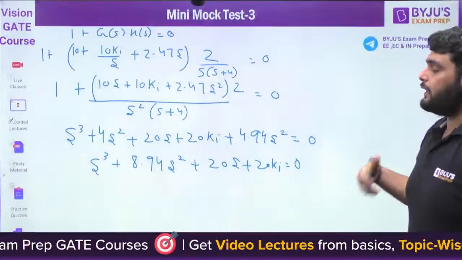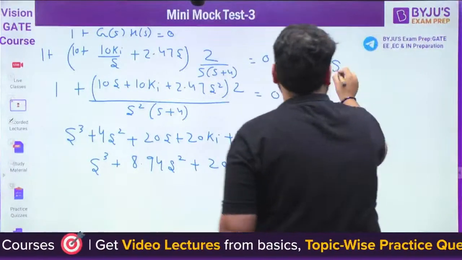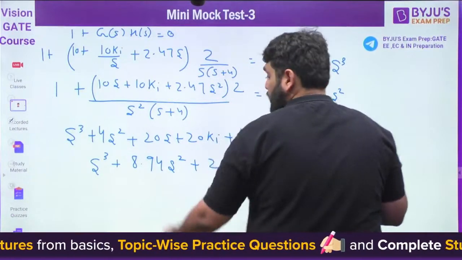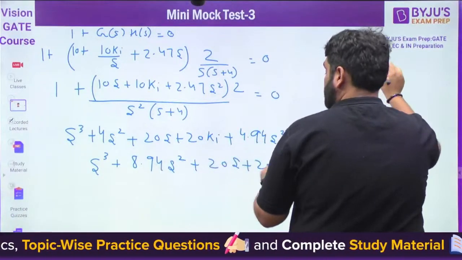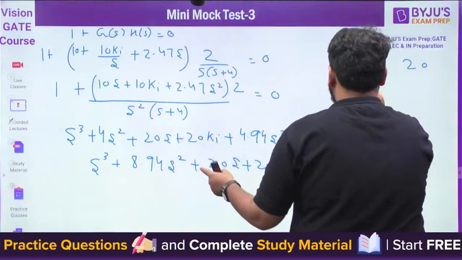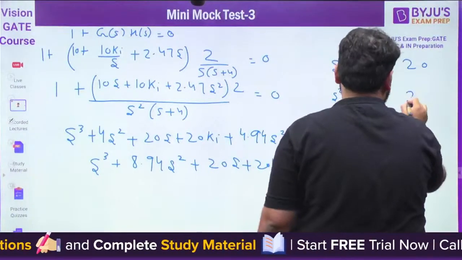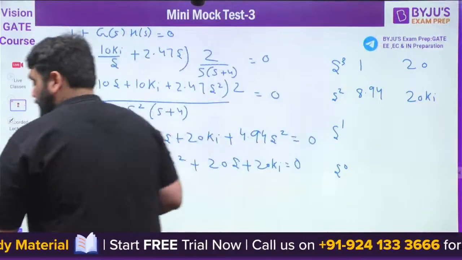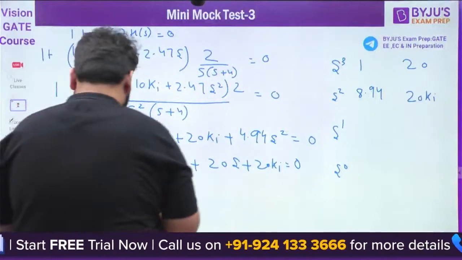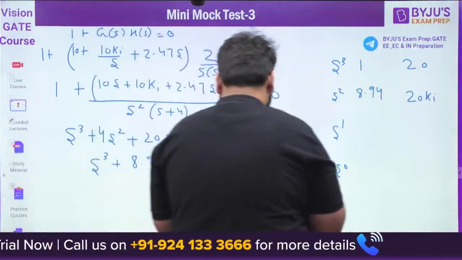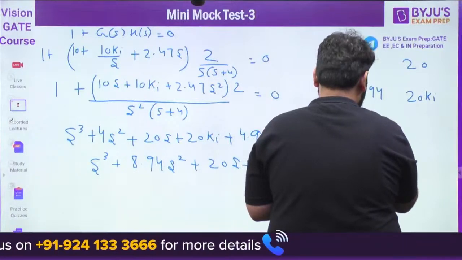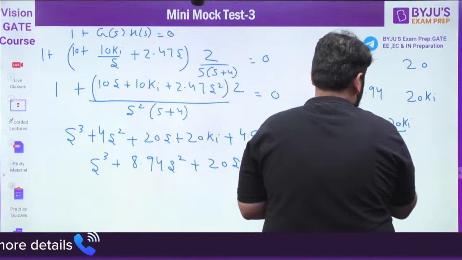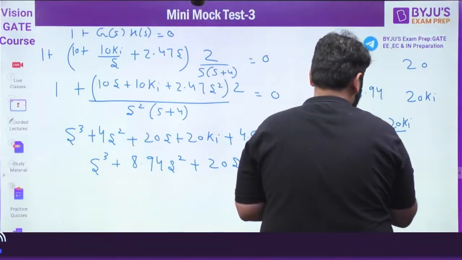Now what we can do, we can draw the Routh table here. So s cube, s square, s1, s0. What is the first row? It will be 1, 20. What will be the second row? It will be 8.94, 20 Ki. Right? Now here, what we'll get? 20 multiplied by 8.94, so we can use the calculator. We got 178.8 minus 20 Ki divided by 8.94, and here it will be 20 Ki.